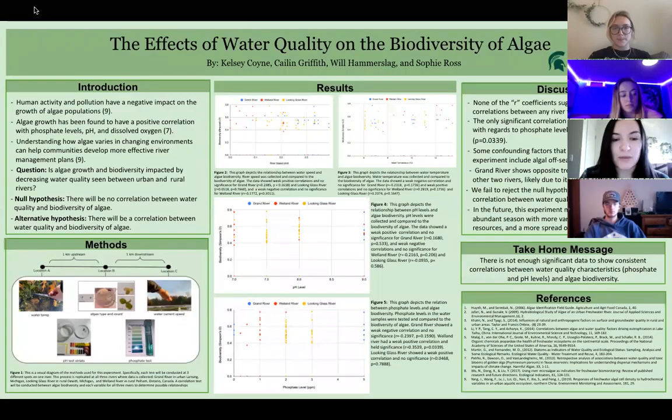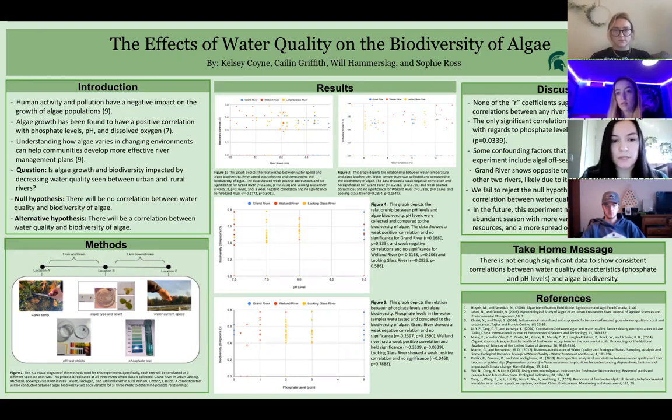For this research project, we decided to study the effects of water quality on the biodiversity of algae. Based on previous research, we hypothesized that there would be a positive correlation between algae biodiversity and water quality characteristics. In order to do this, we looked at 3 rivers, Grand River, Welland River, and Looking Glass River.